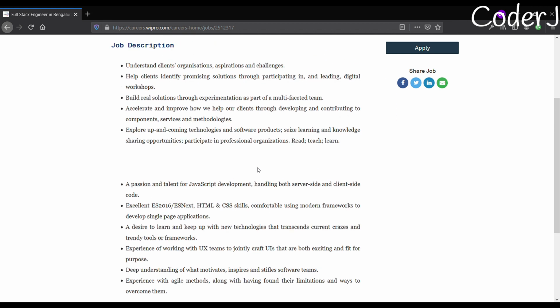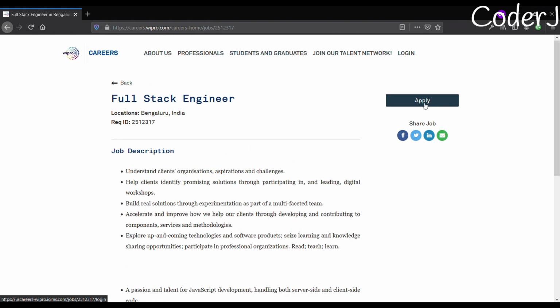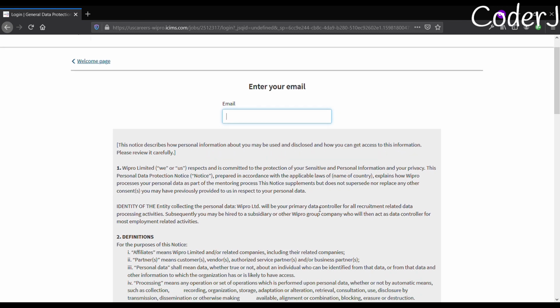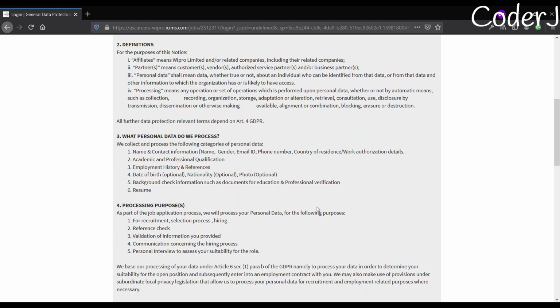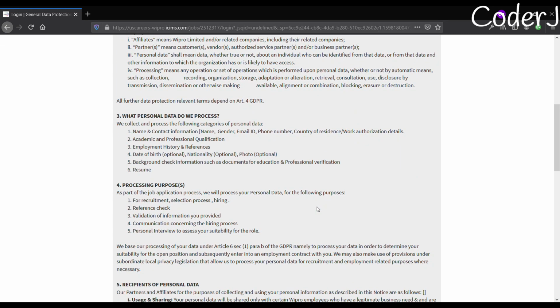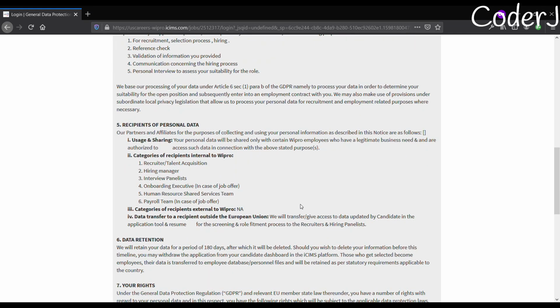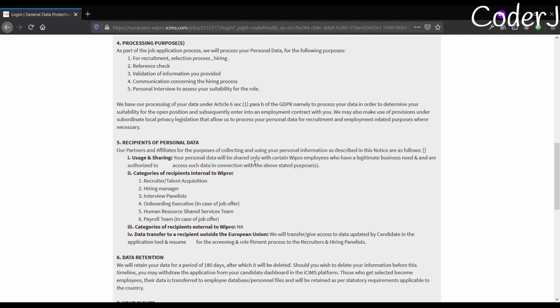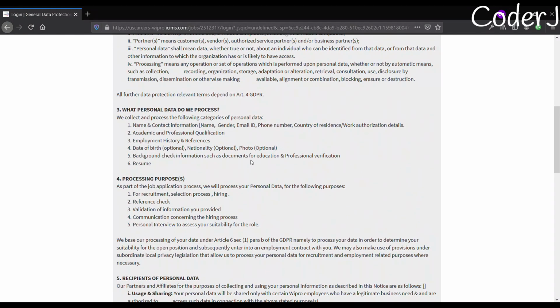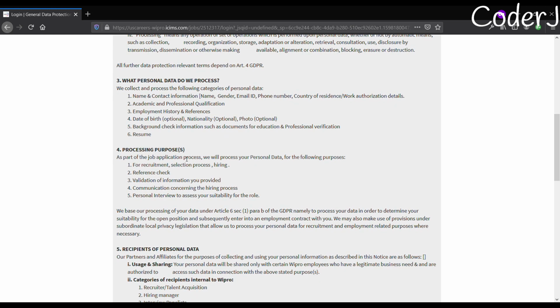So if you have that, then just click on this apply button, and then we have some sort of declaration and some really important details that you must look through before clicking on the next button. They are telling you what details they'll want: your resume, your background check information, your DOB, and your employment history and references if you have done something. Now the processing purpose, how are you going to get recruited? That is really important.